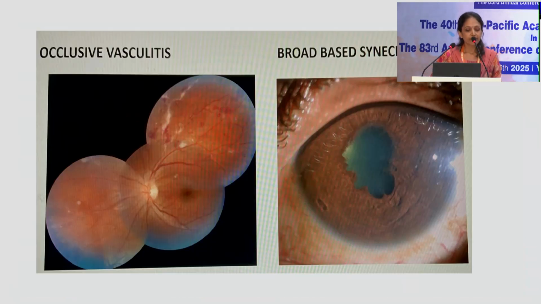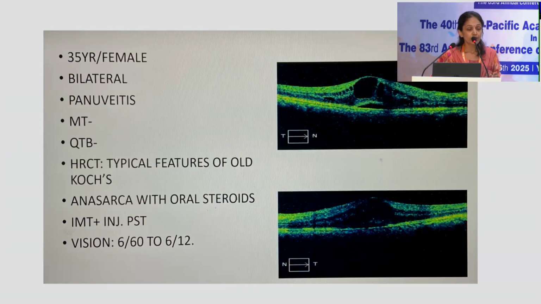This was a case of occlusive vasculitis, unilateral involvement with pipe stem sheathing and multiple hemorrhages, multifocal involvement, who was Mantoux positive. Other cases with anterior broad-based synechiae showing anterior uveitis. A 35-year-old female having a bilateral panuveitis-like picture. She was Mantoux negative, QuantiFERON TB negative, but the HRCT picked up features of old Koch's. She was treated with oral steroids first along with ATT, but did not tolerate the oral steroids. Hence, she was treated with injection posterior subtenon Kenacort. Over a period of time, immunosuppressives were continued, and she improved to 6/12 with good resolution after 3 months.